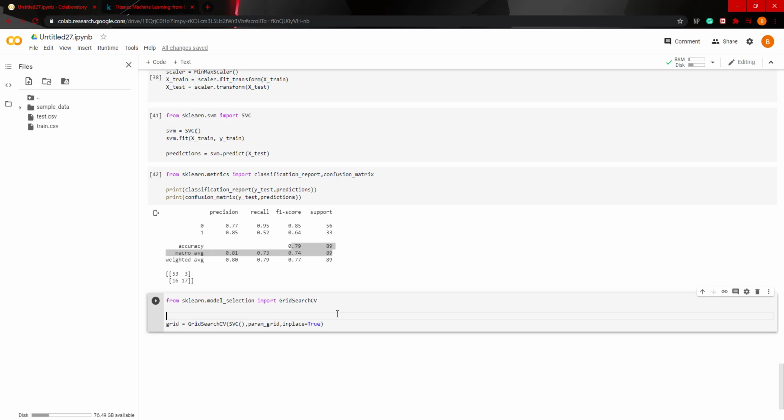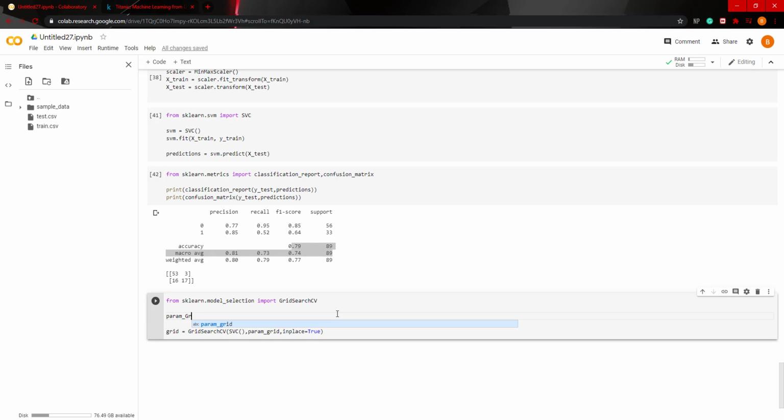And here param grid is equal to, and then we're going to create a dictionary, C, and I'm going to explain this in a second, C and gamma.